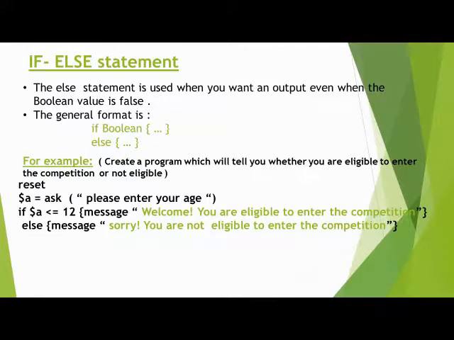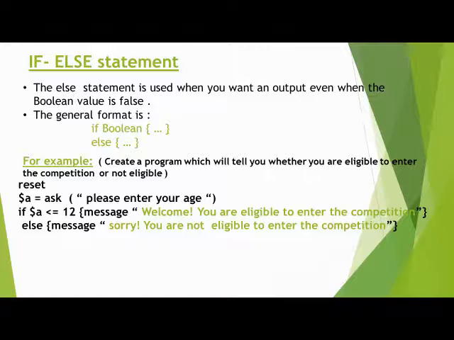It means if you are not eligible. For example, we put the value here, and when we run the program, we enter the age 15 in the input box. The result is that our boolean value is false, because 15 is not less than or equal to 12.